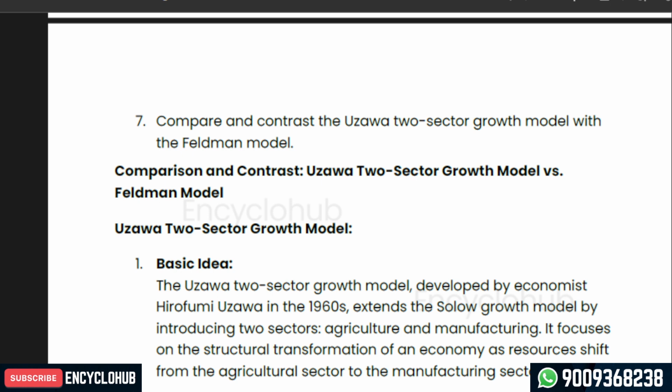Question number 7 is saying: compare and contrast the Uzawa two-factor growth model with the Feldman model.